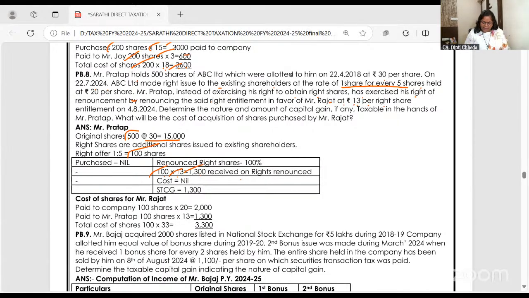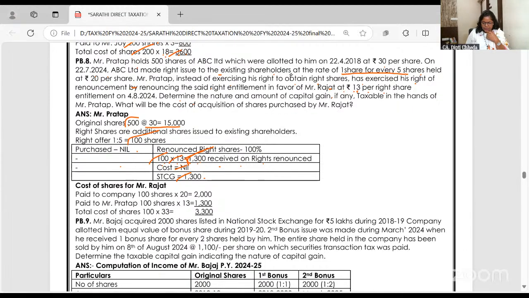So he didn't buy any of the right shares. He renounced it in favor of Rajat at the rate of 30. So 1300 rupees received is what? It is the amount received on renouncement of the right shares. Cost will be nil and it will be taxable as short-term capital gain. Clear to all of you? Right?